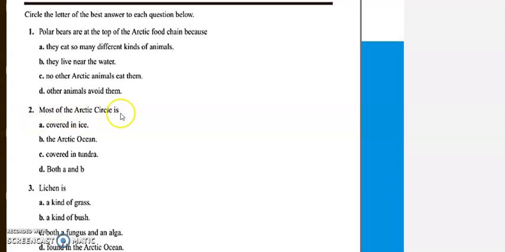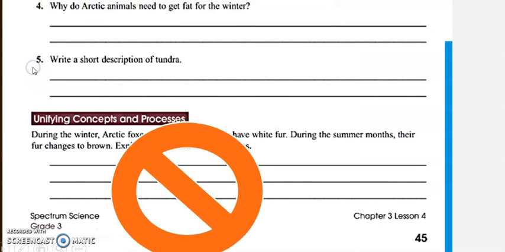Most of the Arctic Circle is, right, the Arctic Ocean, covering tundra, both A and B. Lichen. Lichen is a kind of grass, a kind of brush, a bush, both fungus and alga. Remember, right, it is important to remember. Why do Arctic animals need to get fat for the winter? Write a short description of tundra. What is tundra? All of this is about Lesson 4.